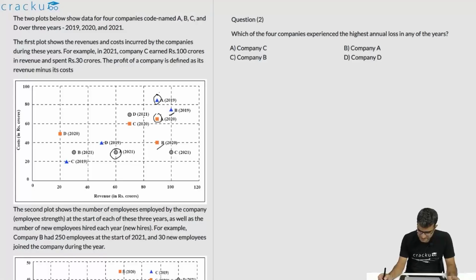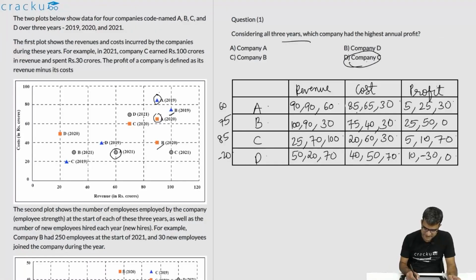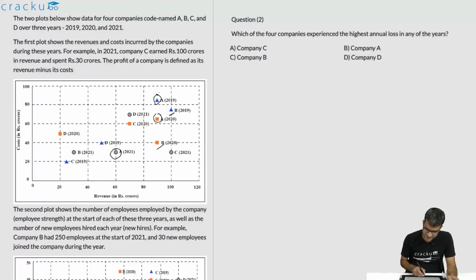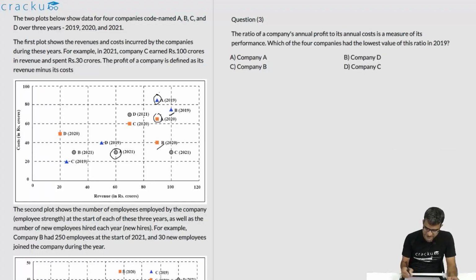Which of the 4 companies experienced the highest annual loss in any of the years? That is clearly company D. That is the only company to face a loss in any of the years.